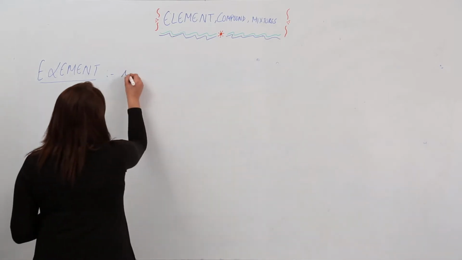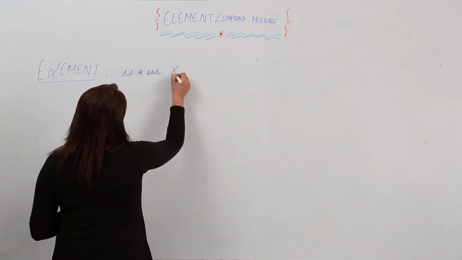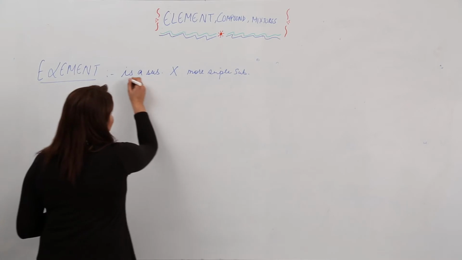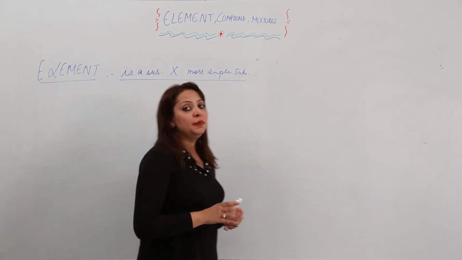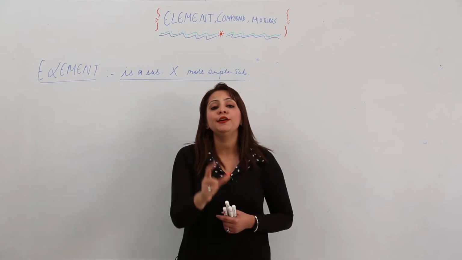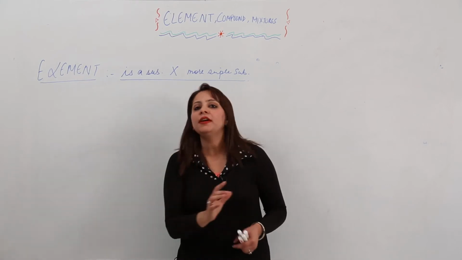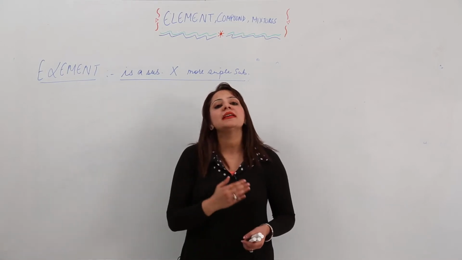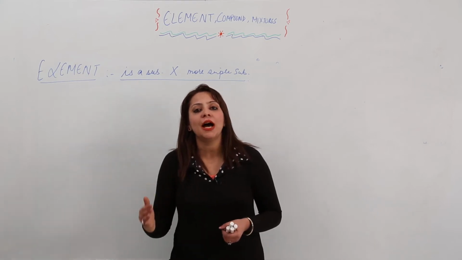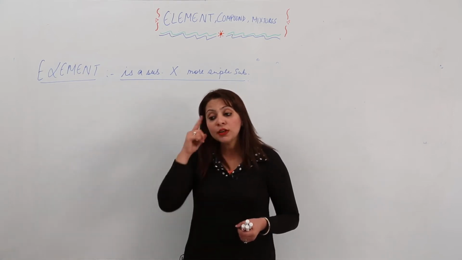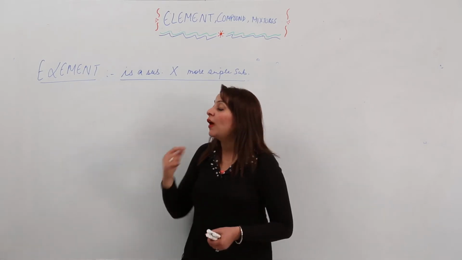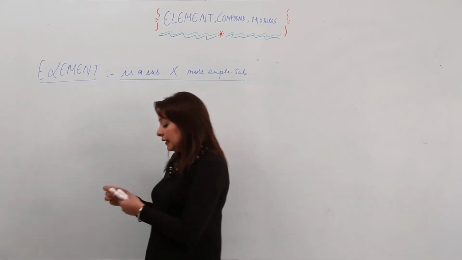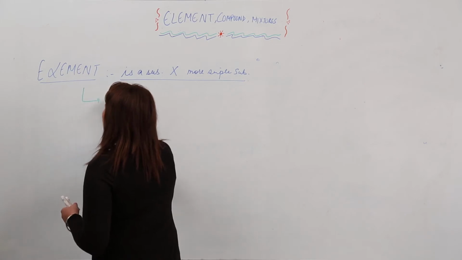An element is a substance that can't be broken down into more simple substances, right? First of all, you should be familiar with this term. That means an element is a substance in the simplest form, and you cannot make a simpler form out of it. The question must be striking your mind: why can't an element be broken down into a simpler substance? The reason is that an element is made up of atoms.